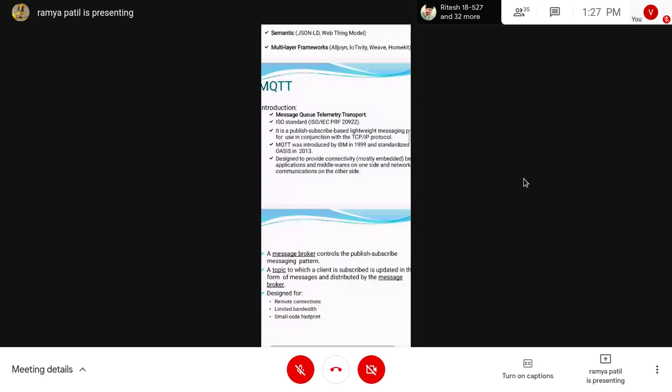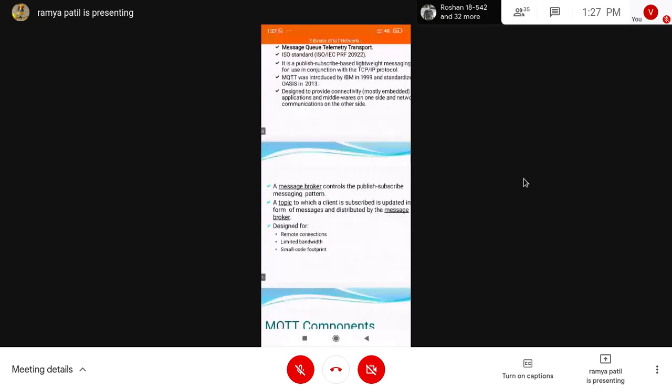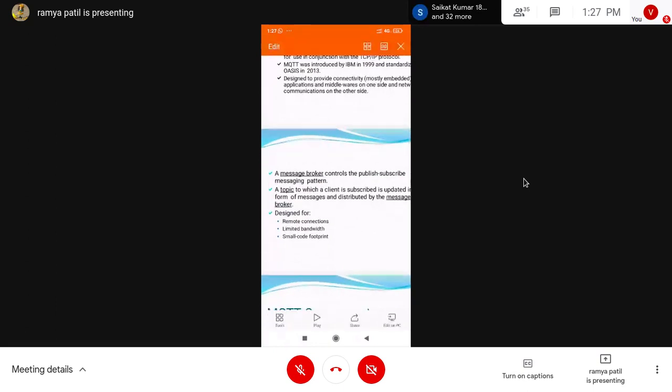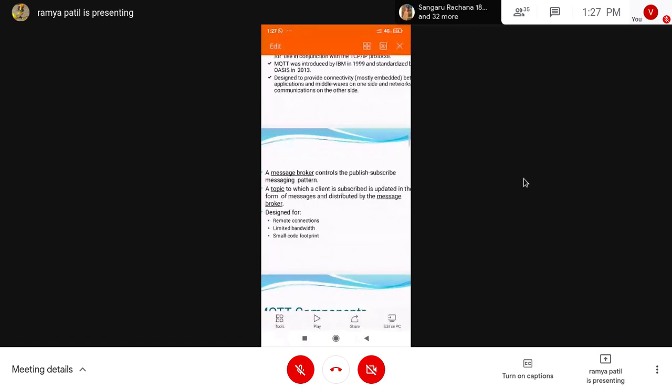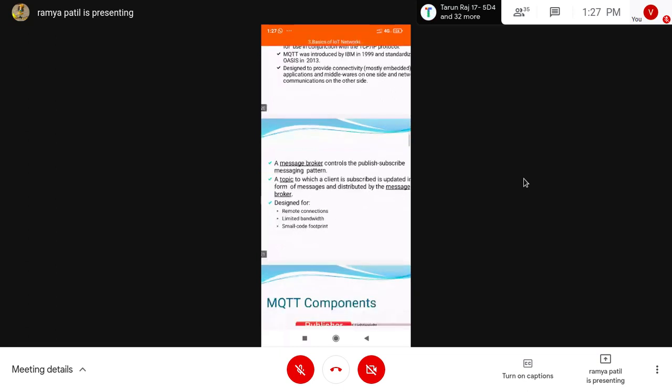Next, we have some concepts in MQTT: the message broker and a topic. Two concepts we have in this. The message broker controls the publish and subscribe message pattern. It takes the data from, say, a temperature sensor and sends the data to the device. Likewise, a topic is what a client subscribes to.